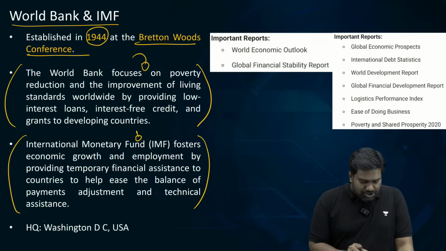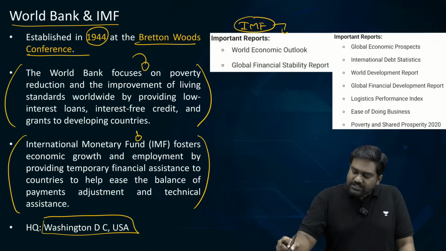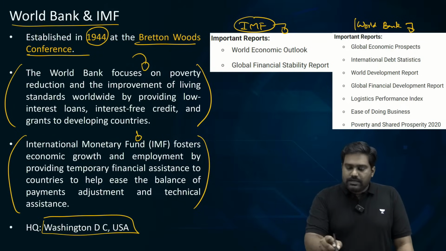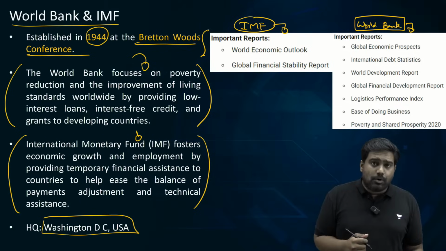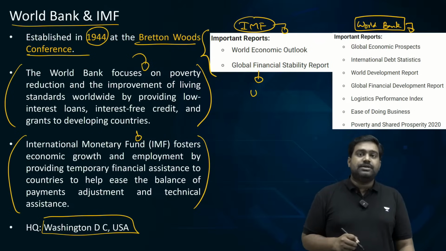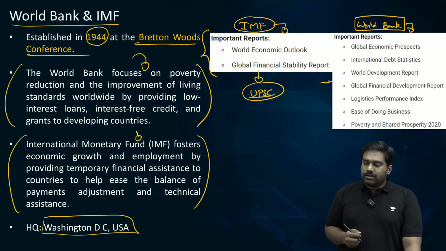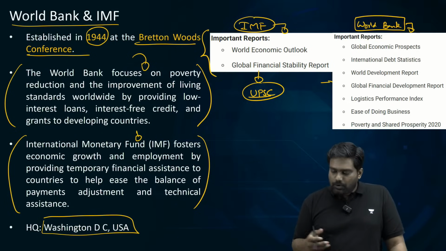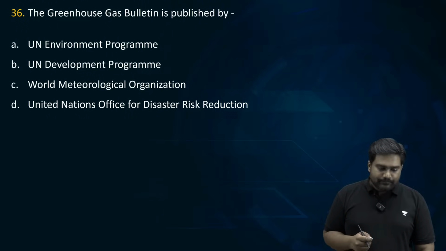So they are headquartered in Washington, DC, and these are the major reports that they publish. Please make a note of this. Very important fact. IMF publishes World Economic Outlook, Global Financial Stability Report. UPSC has asked some prelims questions on this. So please focus on World Bank reports, Global Economic Prospects, World Development Report, Logistics Performance Index, etc. All these are very important.